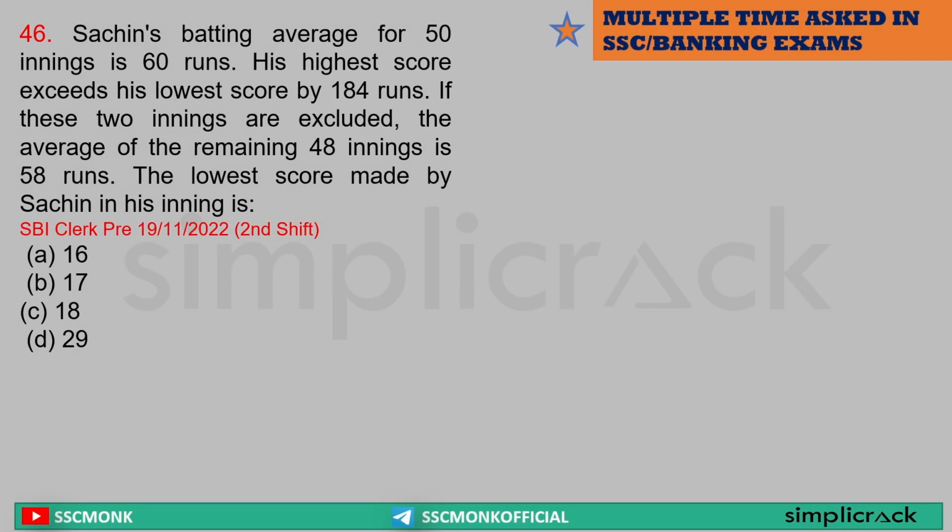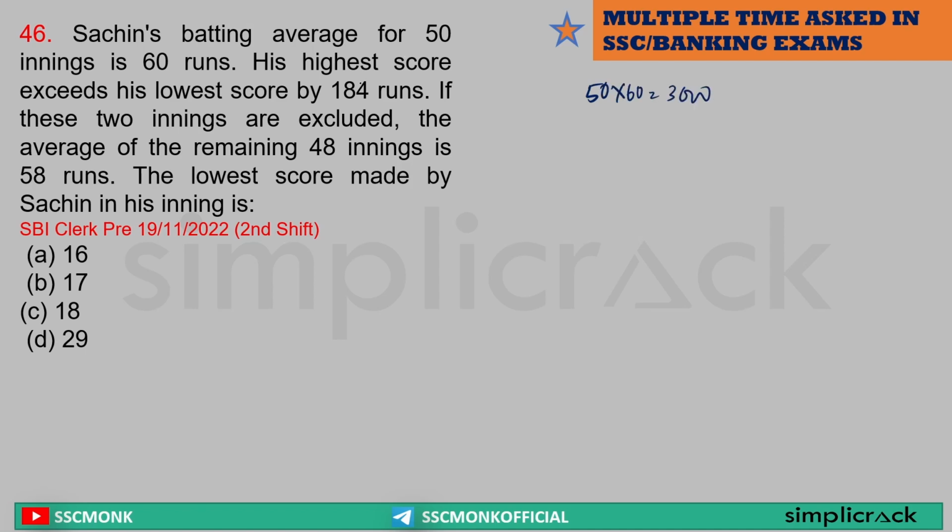Sachin's batting average for 50 innings is 60 runs. His highest score exceeds his lowest score by 184. If 2 innings are excluded, the average of the remaining 48 innings is 58. What is the lowest score made by Sachin in his innings? Now understand. Average of 50 innings is 60 runs. So total, 50 into 60, that is equal to 3000 runs he had made.